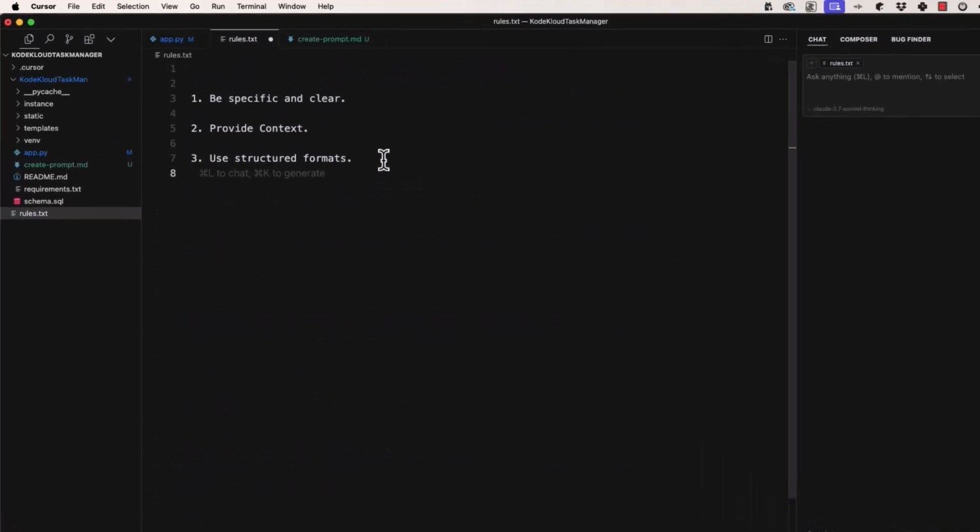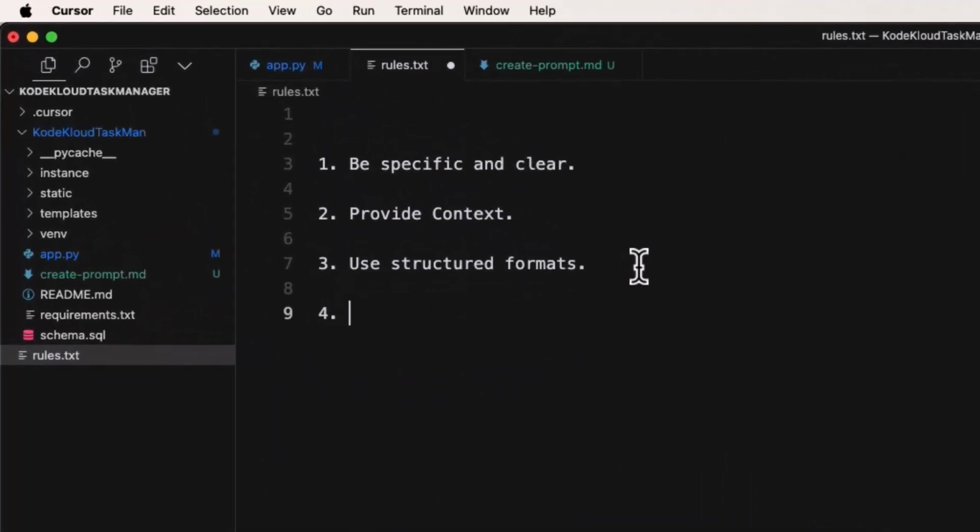Now another one here, specify output format. This one we haven't used a whole lot yet, but you can say something like, generate documentation for this function in JSDoc format, or whatever.